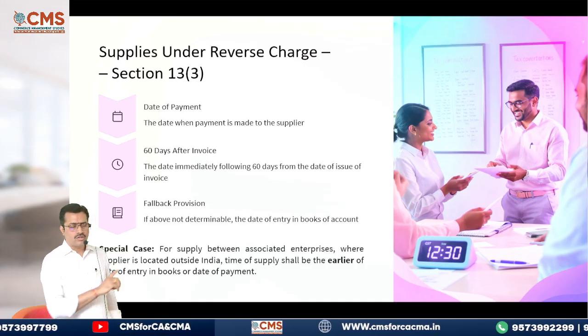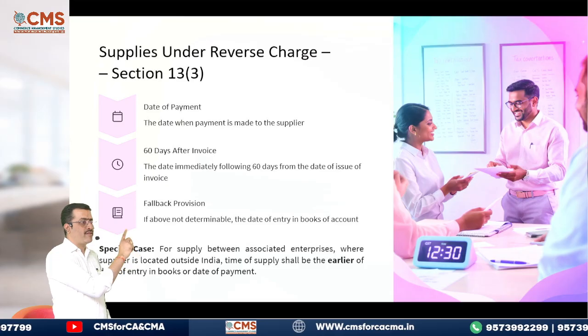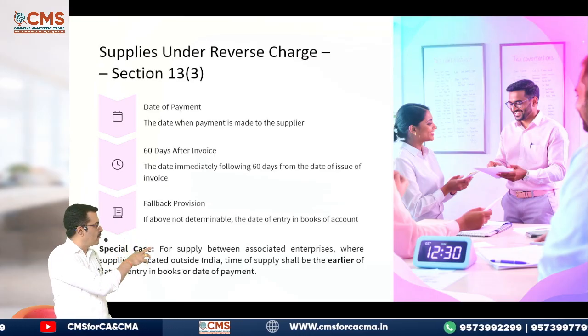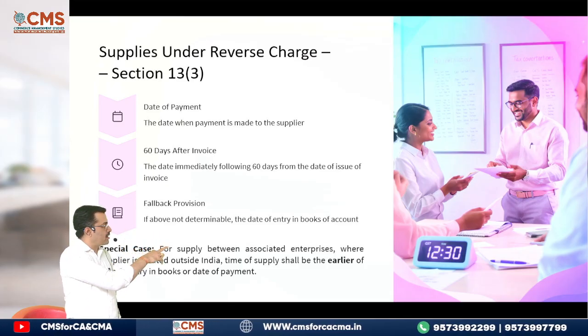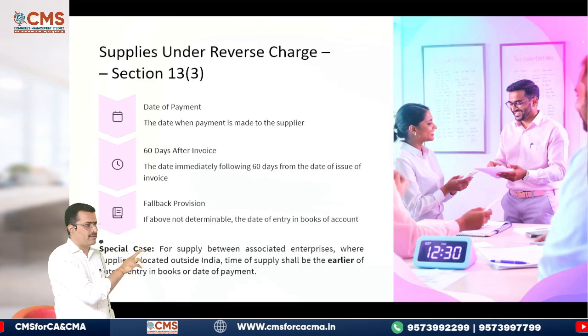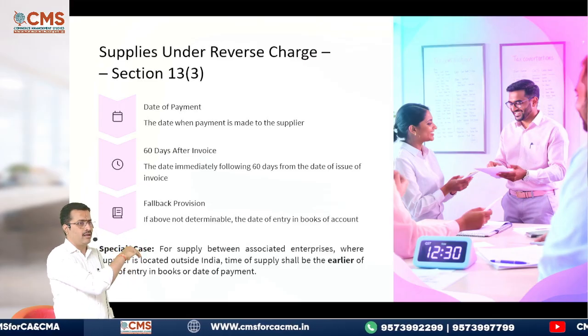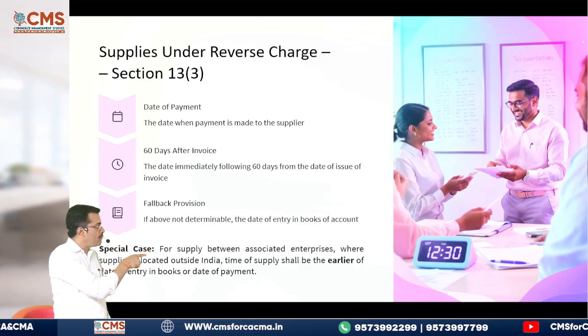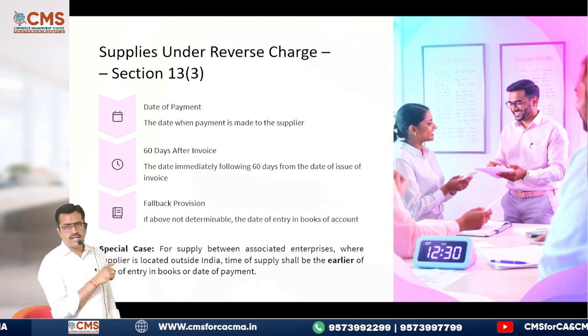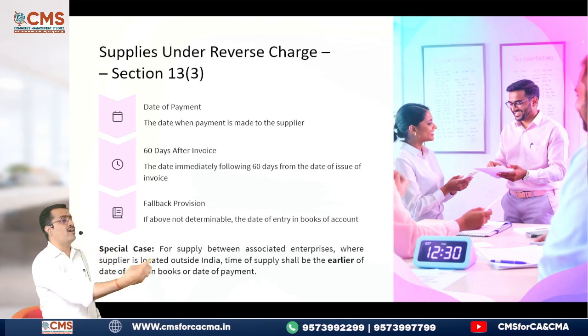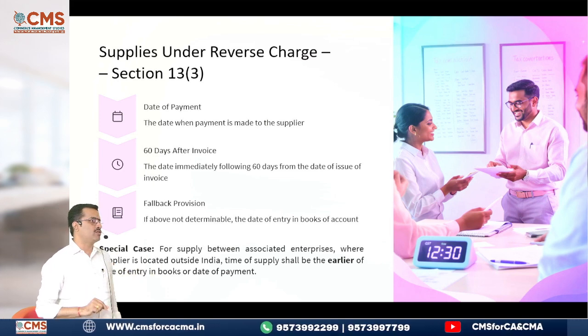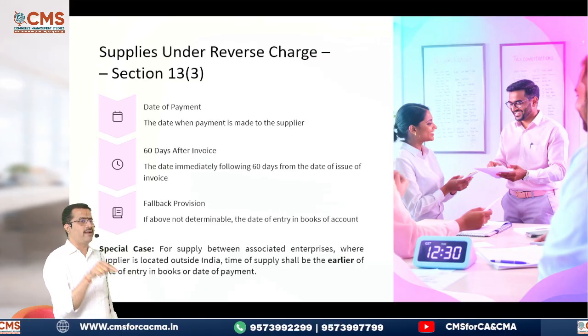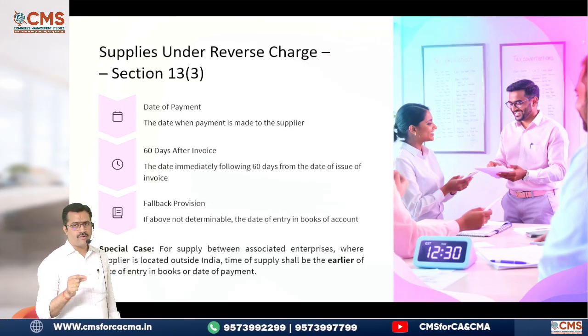If these two are not applicable, one fallback provision is there: if the above is not determinable, the date of entry in the books of accounts will be the time of supply. Whichever date you made an entry, that will be the time of supply.